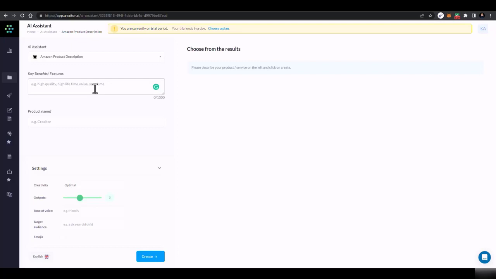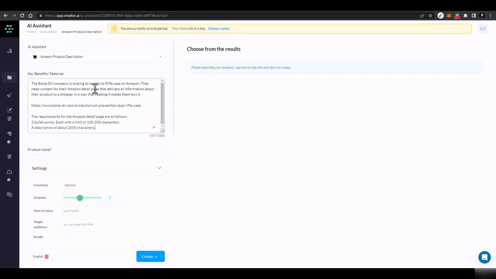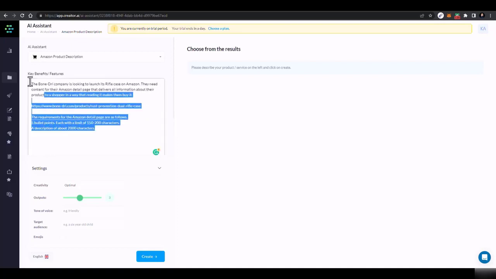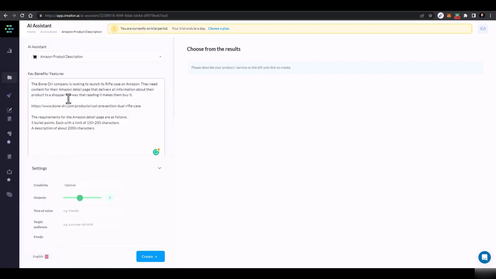Or the client basically gives you all the product details, and what you have to do is, as I told you before, I first used this tool when I created a product description for my friend, and these were the requirements from the client: 5 bullet points of 150 to 200 characters, and the second one is a description of about 2000 characters.